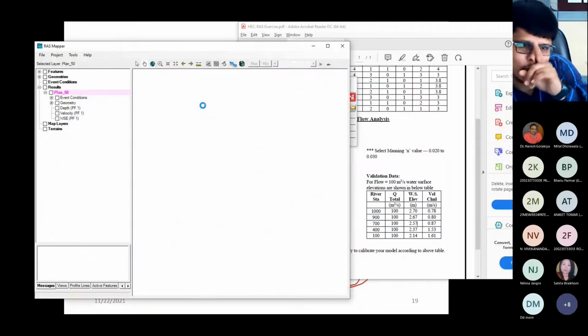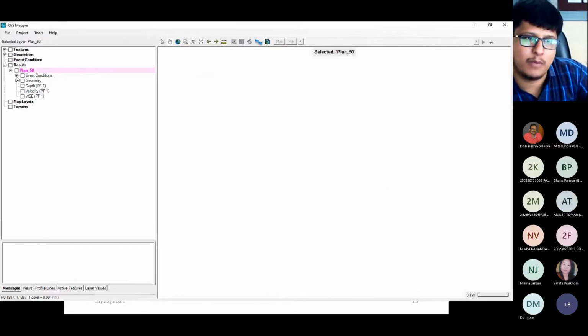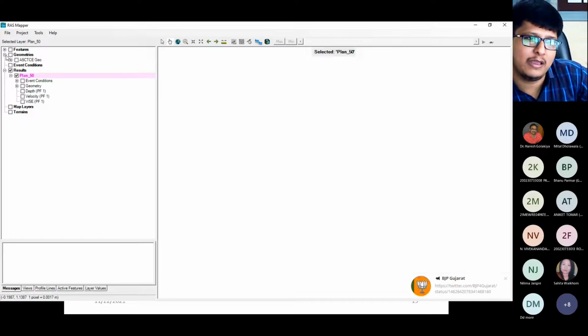Now this is one tool which HEC has added in the new version, that is RAS Mapper. One will be able to do the flood inundation mapping using this software, right? You just have to draw the river reach, and you can directly get the value.